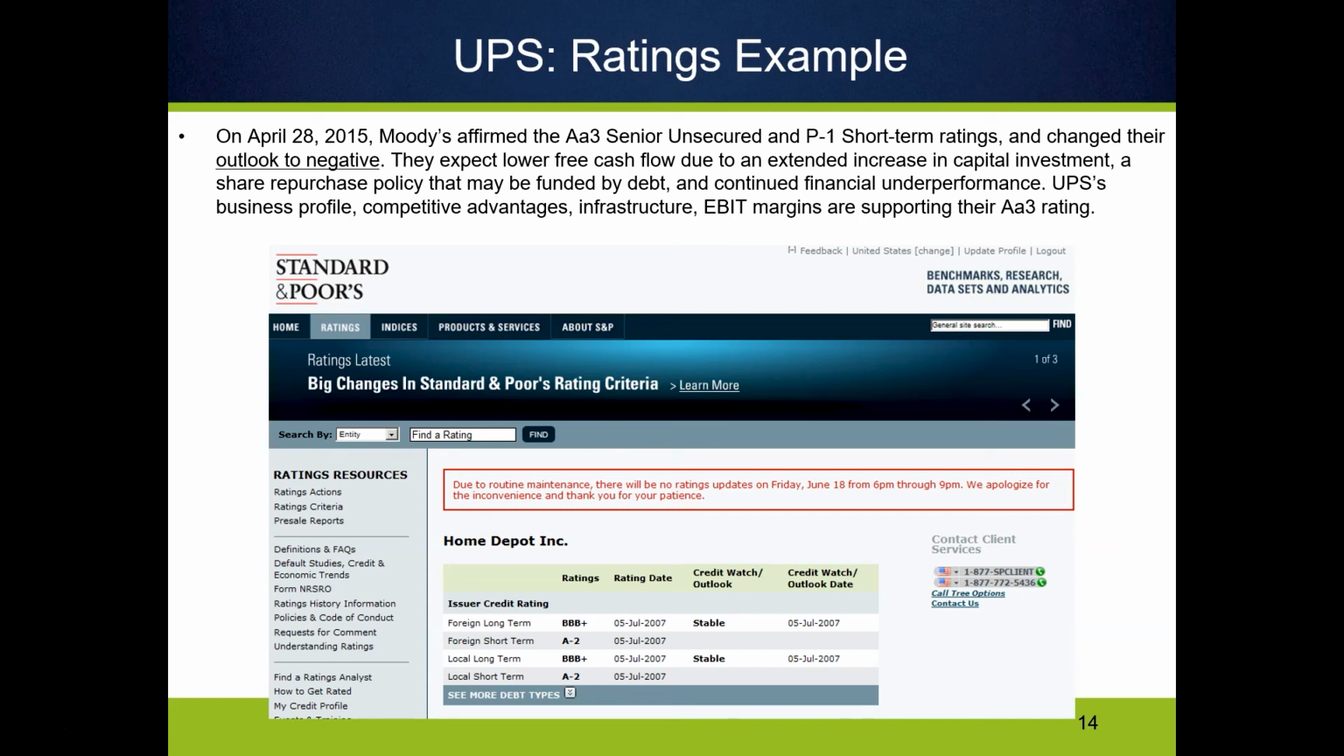Actually, here's Home Depot, right? We can look at what it looks like. We can go to Standard & Poor's website. Obviously, you have to have a subscription. You have to pay for these things. But you go to Standard & Poor's website, and you can look up each different bond issue for Home Depot.